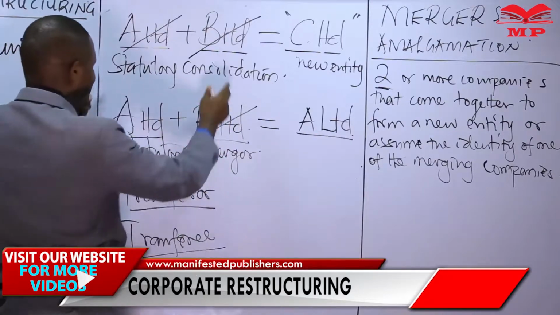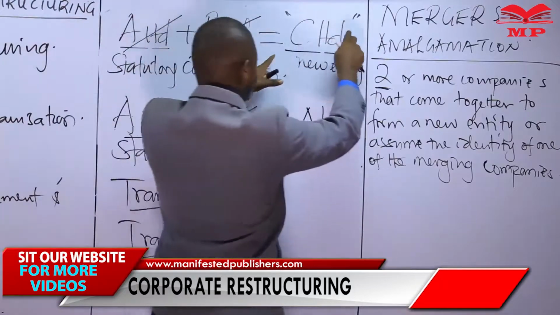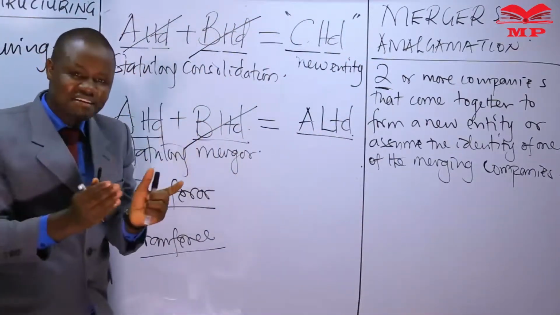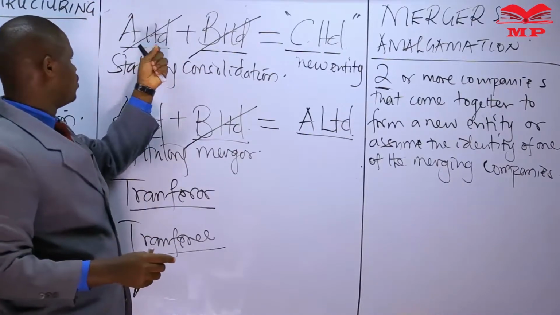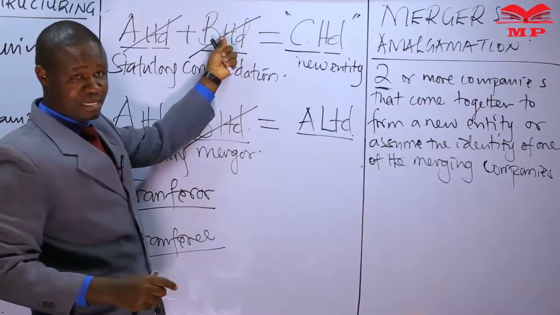So the transferor companies A and B Limited will be transferring their assets to this company, C Limited, and retaining the necessary funds that will be enough to pay the creditors of A Limited and the creditors of B Limited.